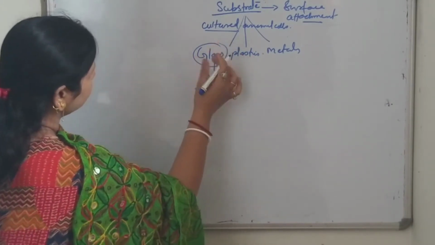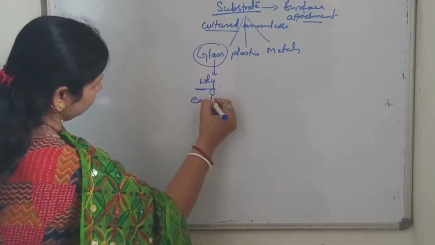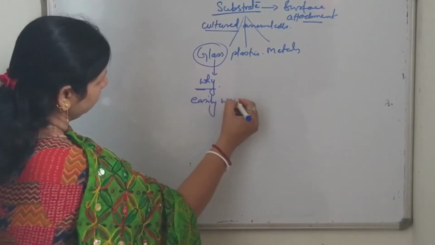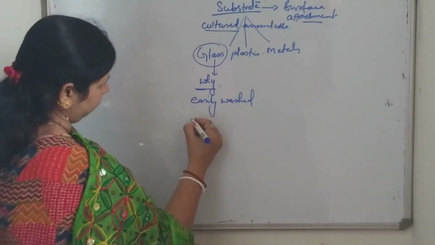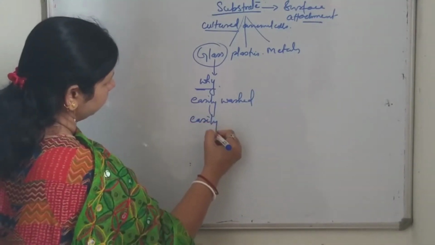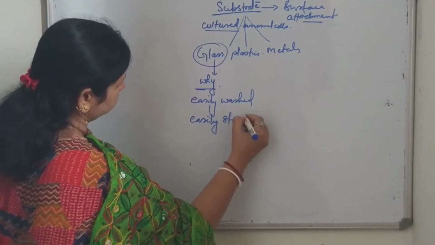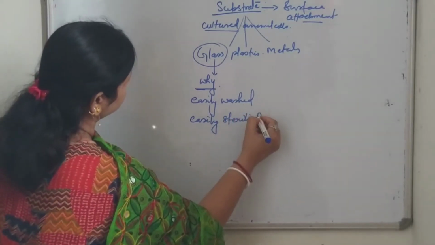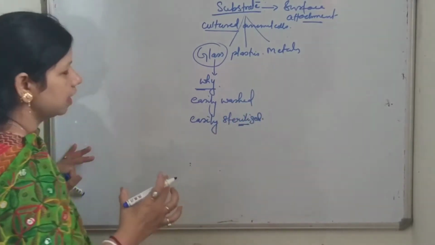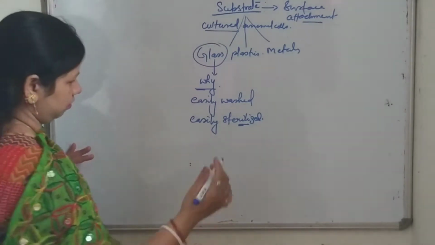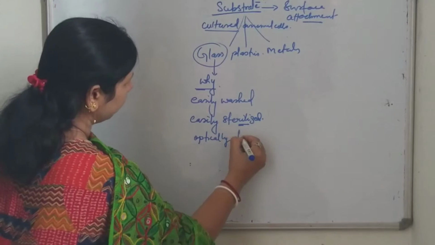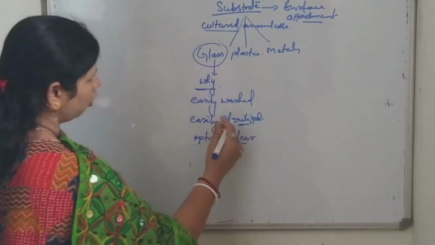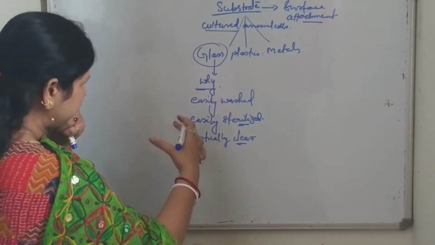Because it can be easily washed, and it can be easily sterilized, as well as it is optically clear.